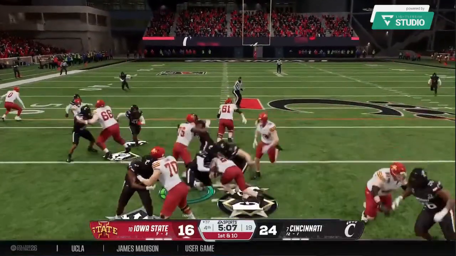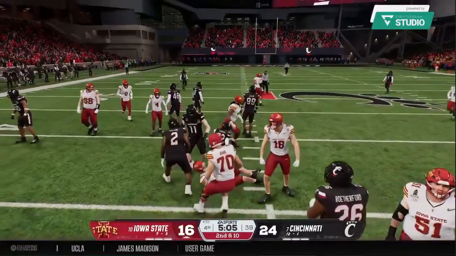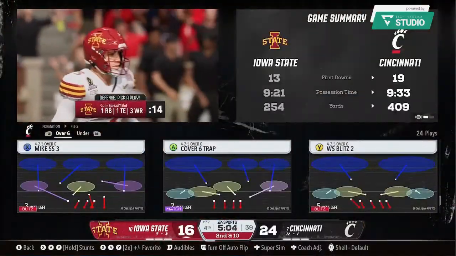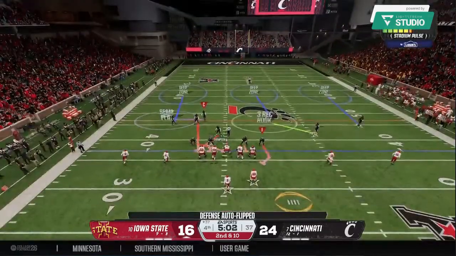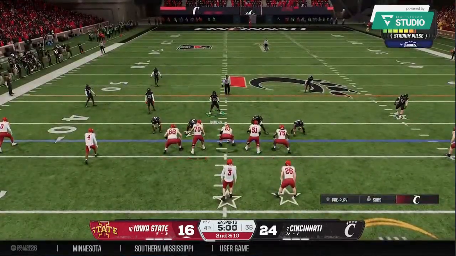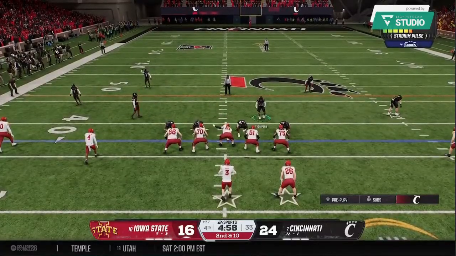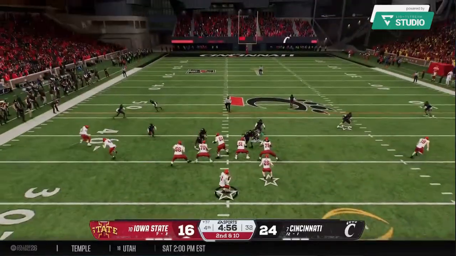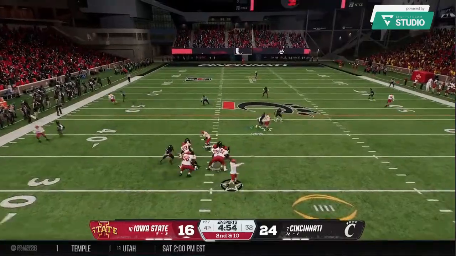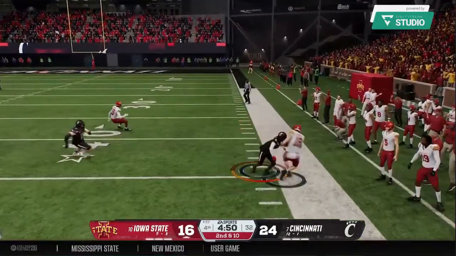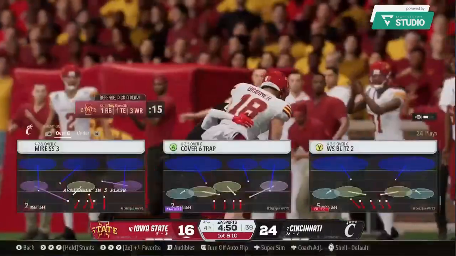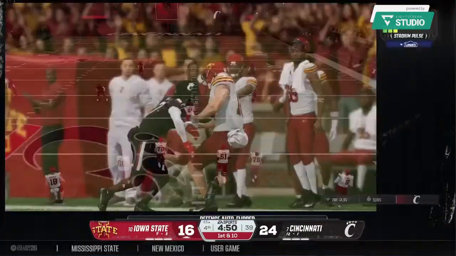From the shotgun, an inside handoff. They try the middle, but gain nothing on that play. Well, the defensive line does their job eating up those double teams, freeing up the backers to make the play. To throw, it's Becht. And he dumps it off to the tight end. Oh, and he heads out of bounds after a really nice gain there.